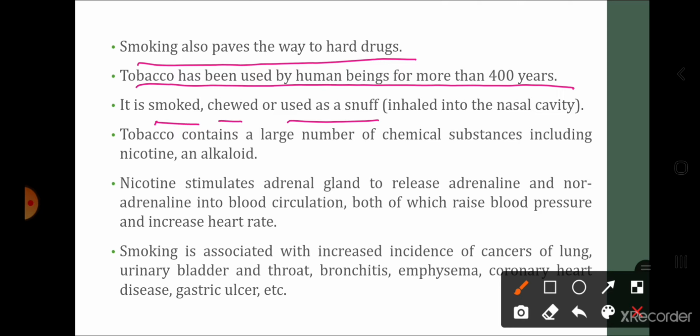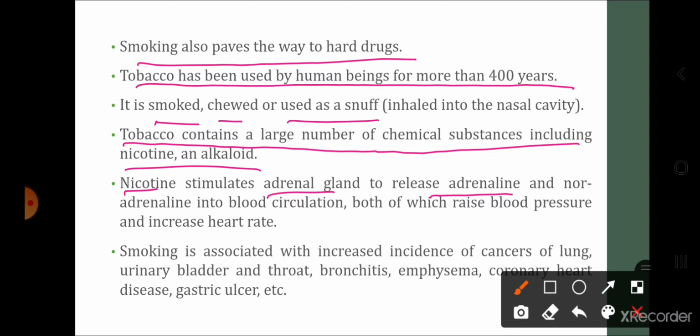Now, how is tobacco harmful? Tobacco contains a large number of chemical substances including nicotine, which is an alkaloid. One of the most important chemical compounds present in tobacco is nicotine. Now what does nicotine do? Nicotine stimulates the adrenal gland to release adrenaline and noradrenaline into blood circulation, both of which raise the blood pressure and increase the heart rate.